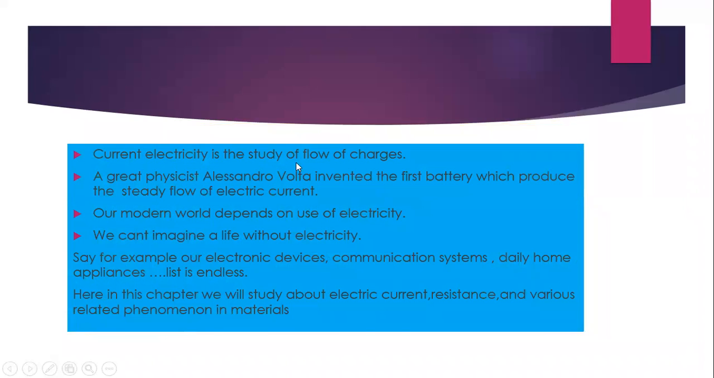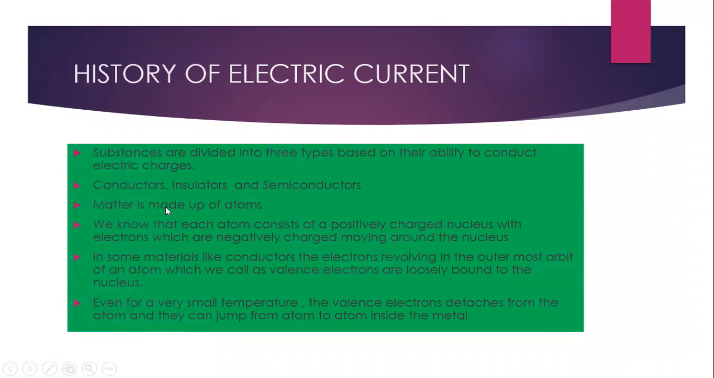Current electricity is a steady flow of charges. A great physicist, Alessandro Volta, invented the first battery which produced a steady flow of electric current. Our modern world depends on the use of electricity. We can't imagine a life without electricity. Say, for example, our electronic devices, communication systems, daily home appliances, and the list is endless. So, in this chapter, we will study about electric current, resistance, and various related phenomena in materials.